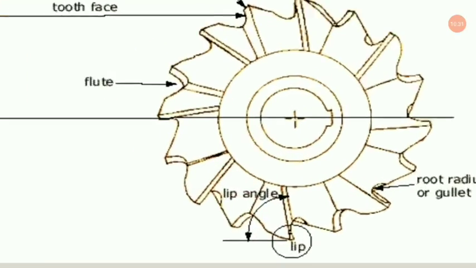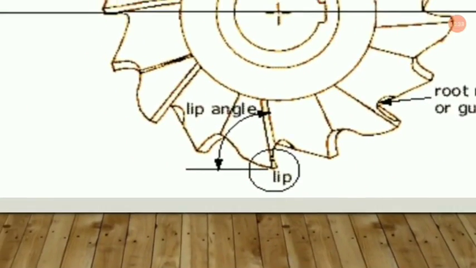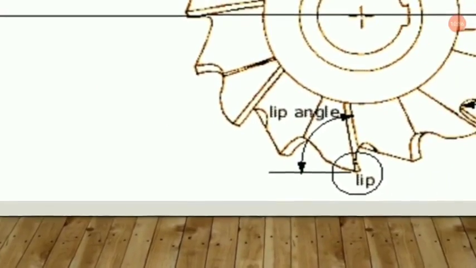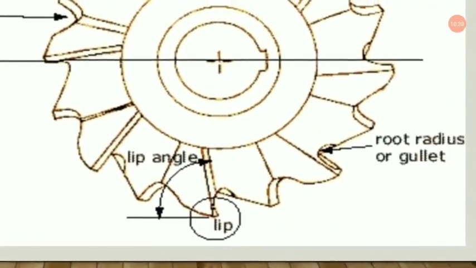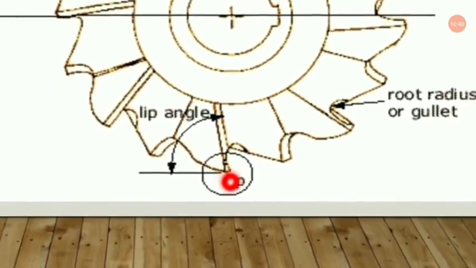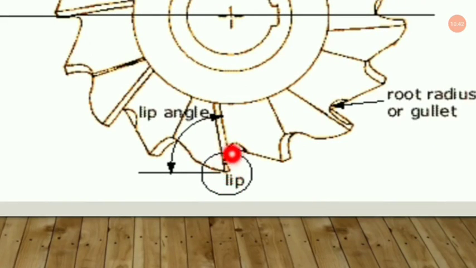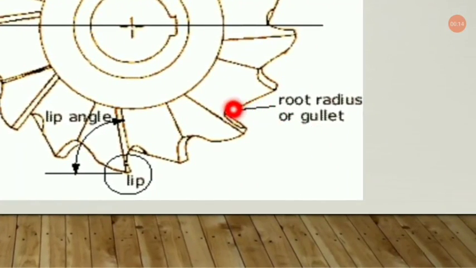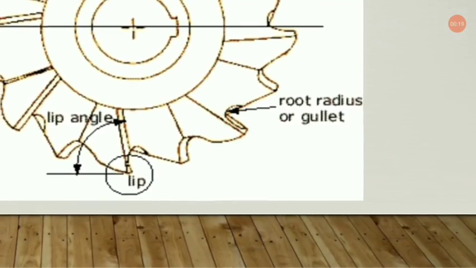This is the lip, and the angle is this one. This is the horizontal, and this is the line parallel to the surface of the cutter. Now this is the root radius, or gullet, you can also say.